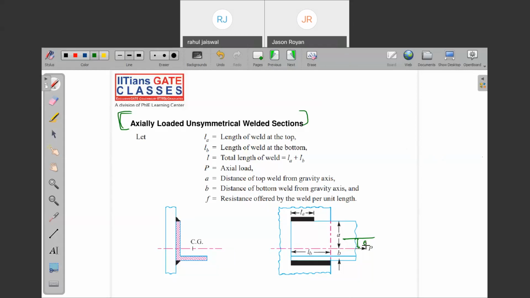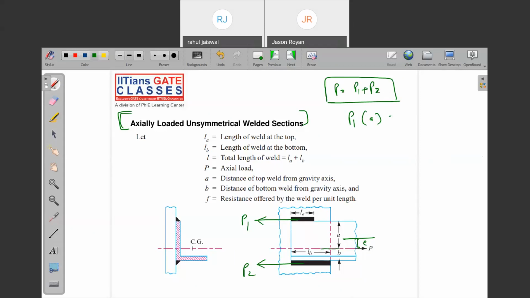See what you need to do. This is the load P. Whatever will come here will be P1. Here it will be P2. Now P is equal to P1 plus P2. Now quickly, I will take the moment about this common axis. If I take the moment, what am I going to get?